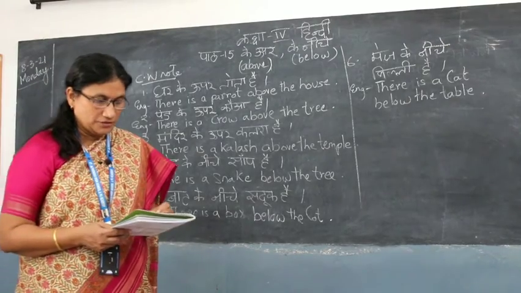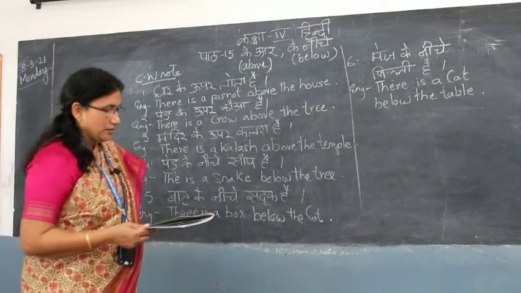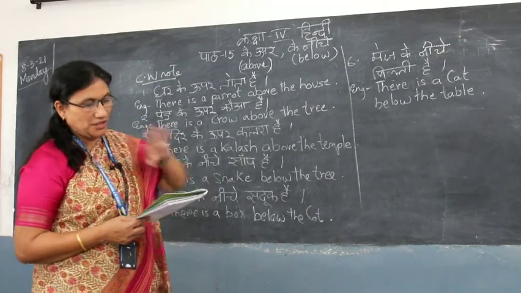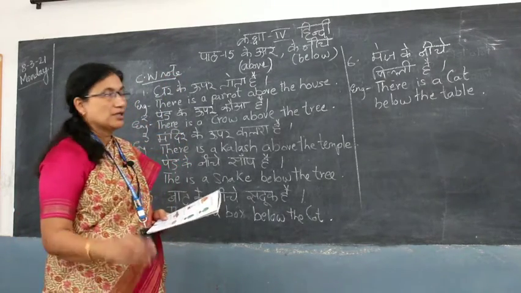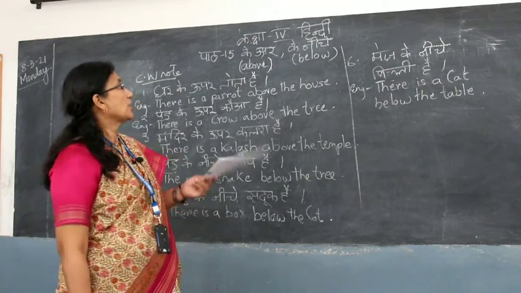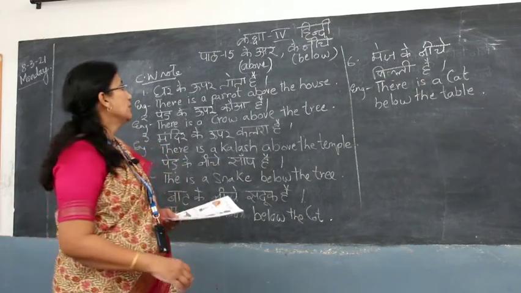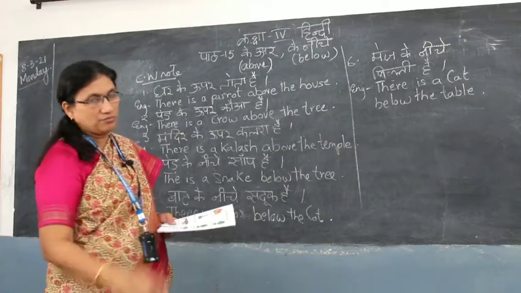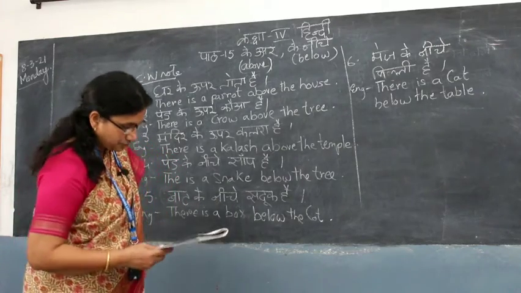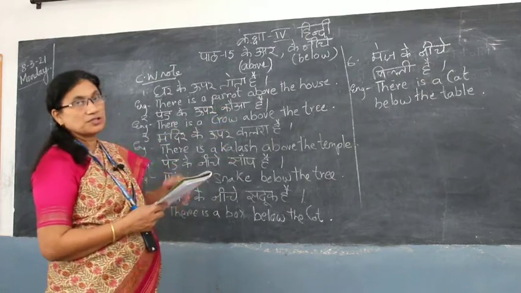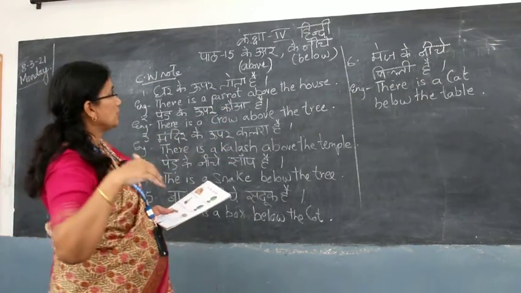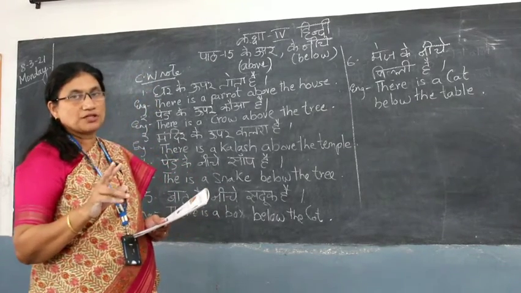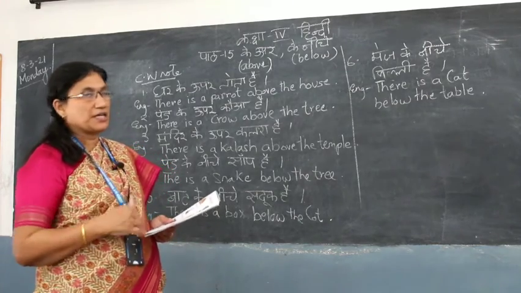Good morning children. Today for 4th standard, part number 15, के ऊपर, के नीचे. के ऊपर means above something, के नीचे means below or under something. Above something will be के ऊपर, below will be के नीचे. In other words, you can say above is on, and below is under. There are two English words you can use for के ऊपर or के नीचे.